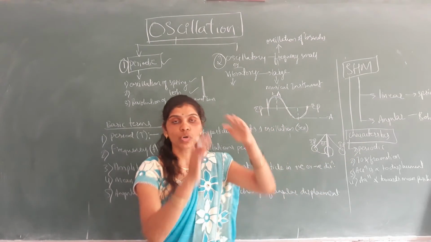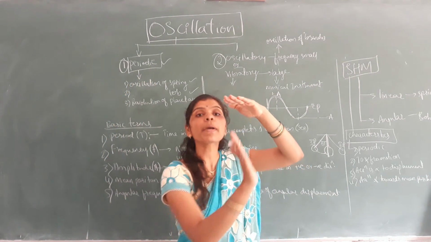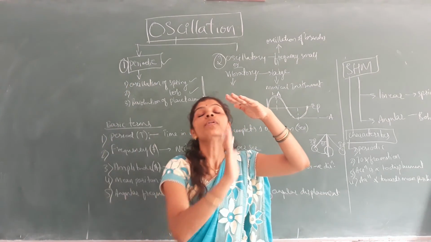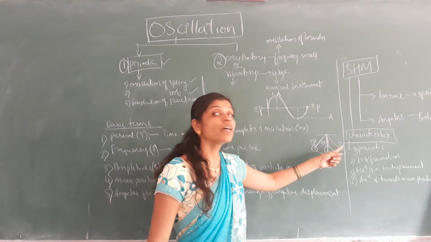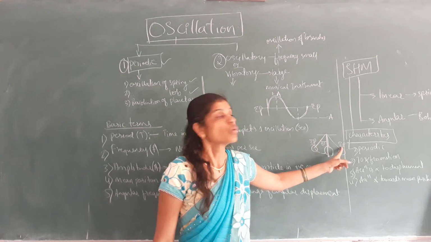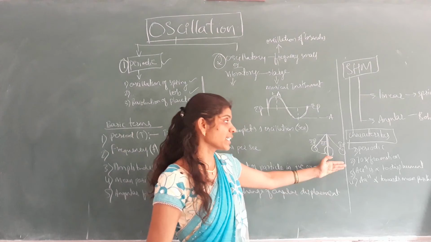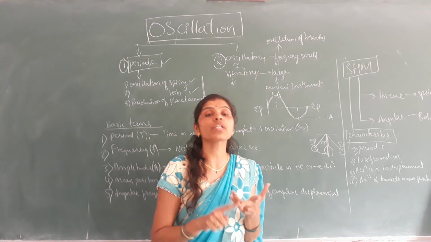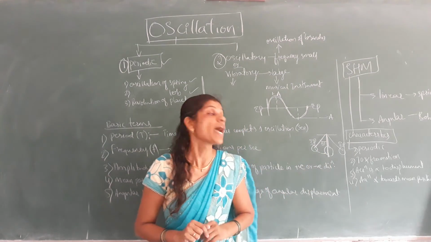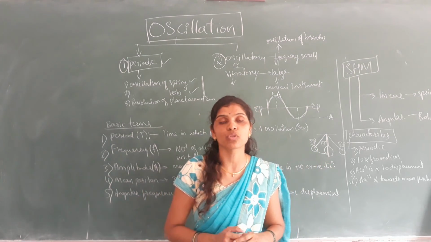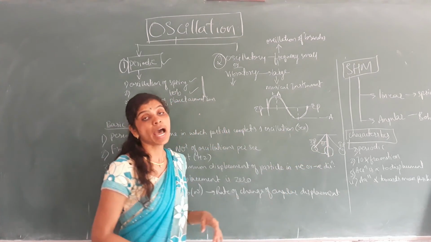Look, for one oscillation, it goes forward, comes to the mean position and goes backward. To perform to and fro motion it takes a particular time, therefore it is called periodic. So the characteristics of simple harmonic motion: periodic, to and fro motion, and the acceleration of the particle is always directly proportional to the displacement of the particle and is always directed towards its mean position.